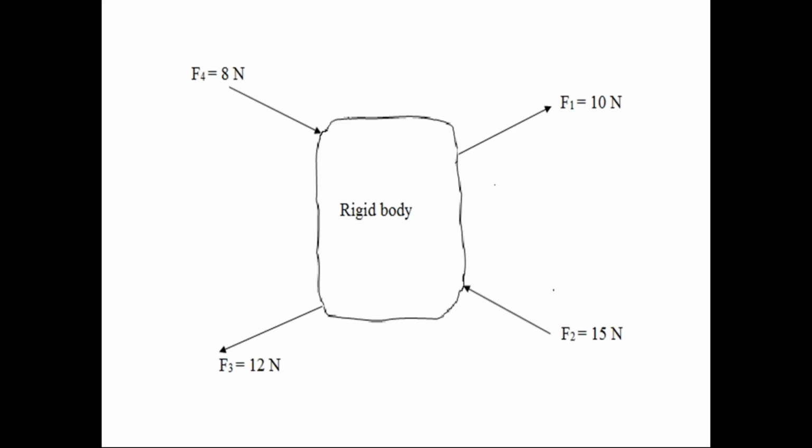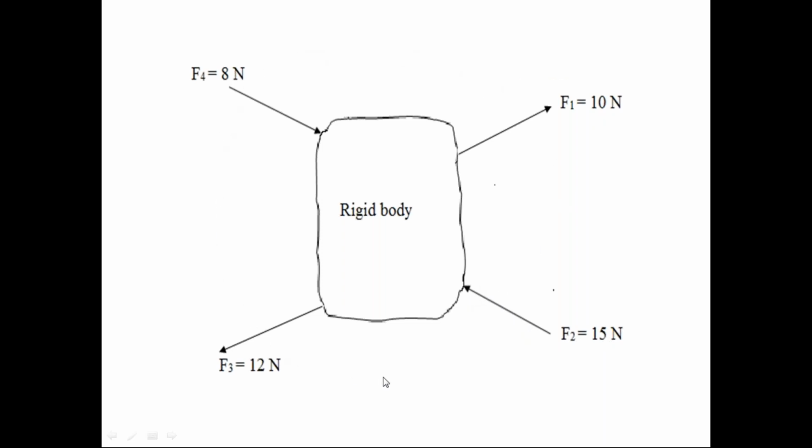These four forces have different magnitudes and different lines of action. When a rigid body is subjected to a number of forces of different magnitudes and different lines of action, this is known as a force system.